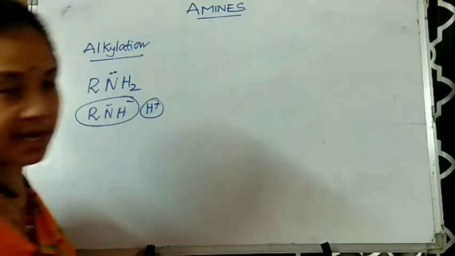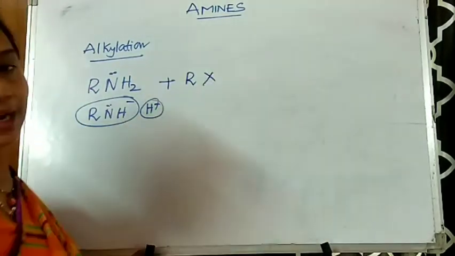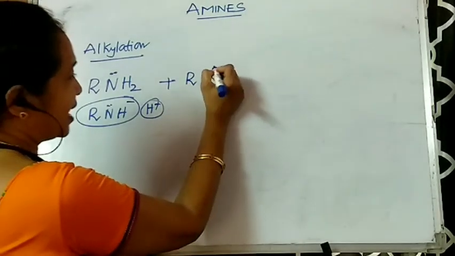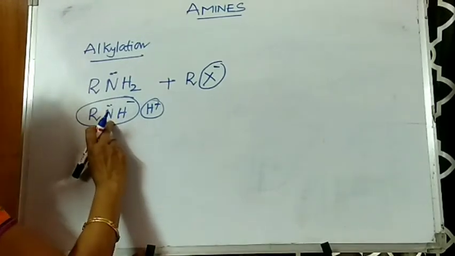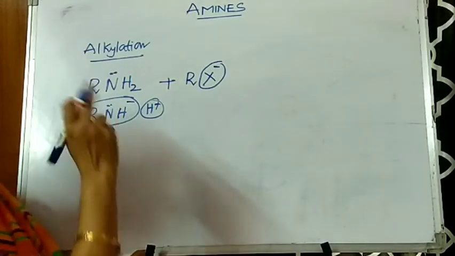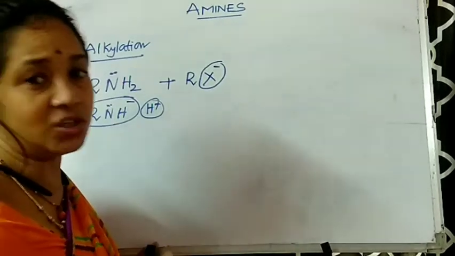This RNH2 comes in contact with a haloalkane or alkyl halide, where the halide ion is substituted by this RNH, which is a nucleophile. So amines act as nucleophiles.